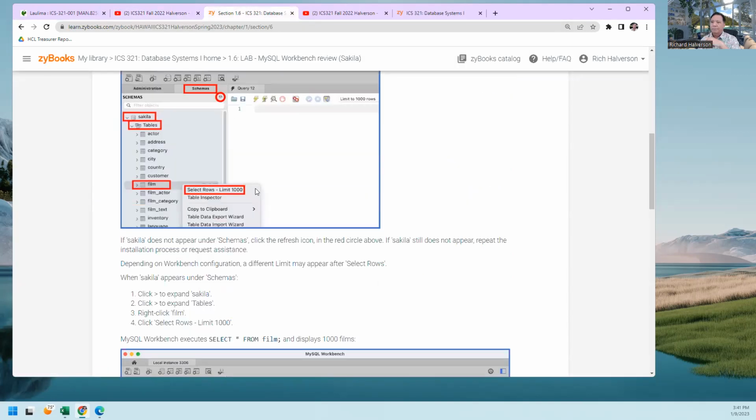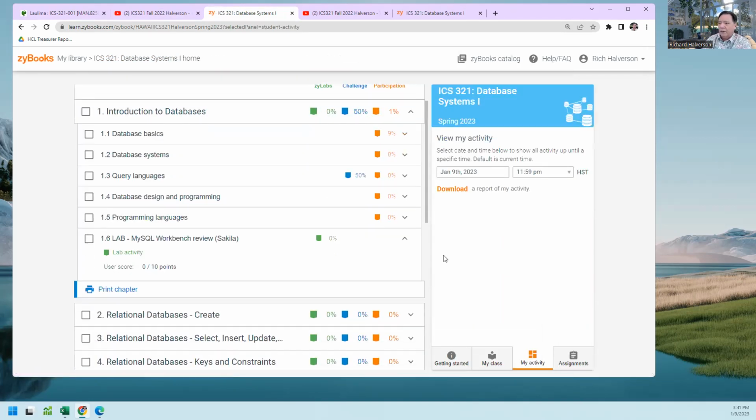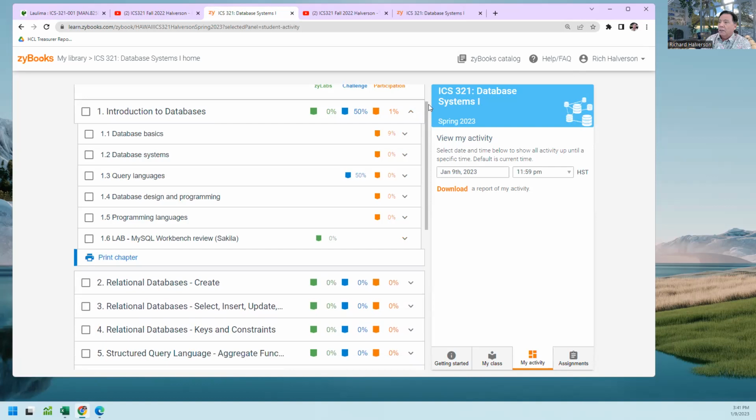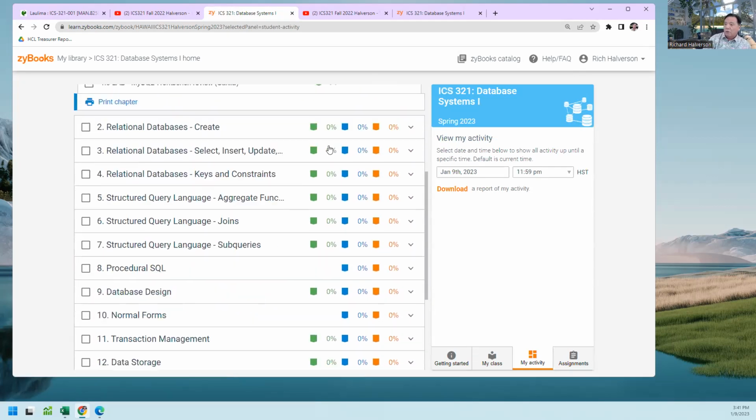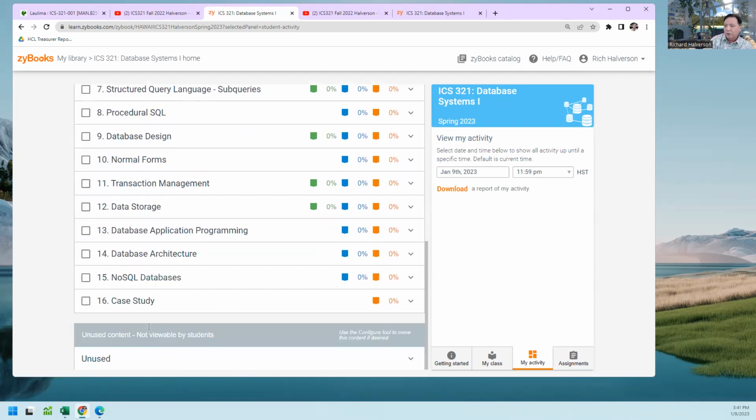So there are videos for practically every lab, and that's all you do for the textbook. It's all a self-contained thing, and you go through all these things. I've split up these chapters so it's just one per week. So we've got 15 or 16 weeks, and this is all the stuff that we're learning.